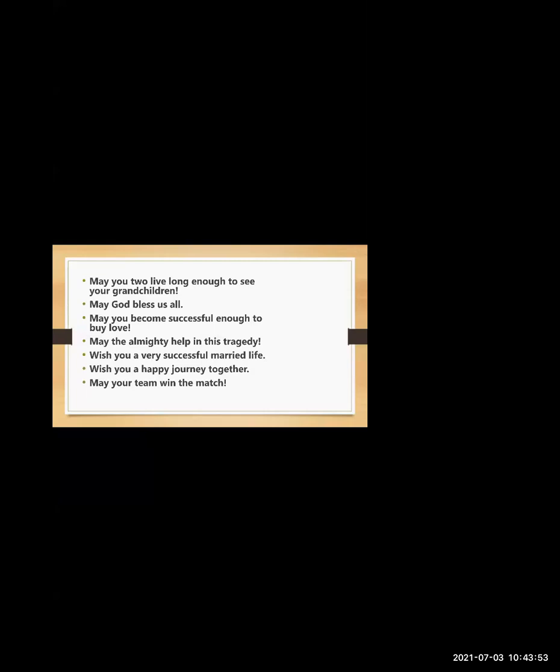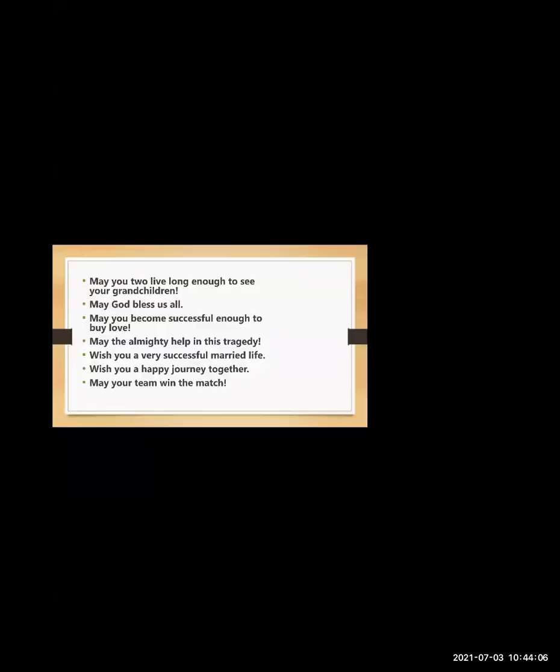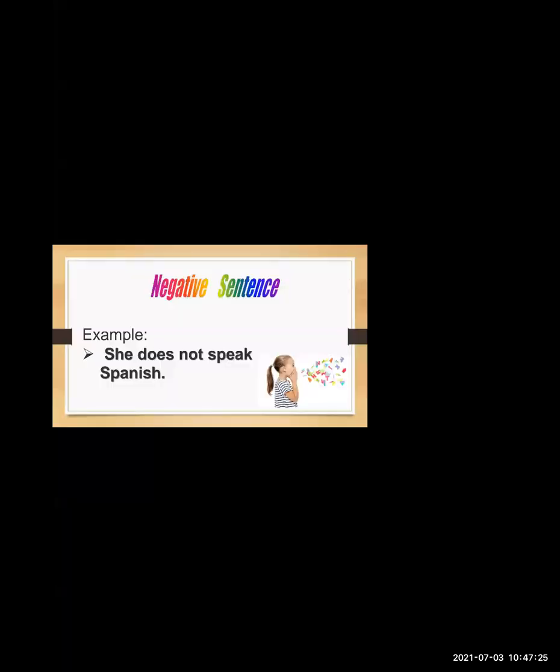Okay, so when you find such sentences, they are known as optative sentences. Now I want you students to answer. The next sentence is a negative sentence. Just as the word says, negative means something is negative in that. What does negative mean mostly? Something that is not.